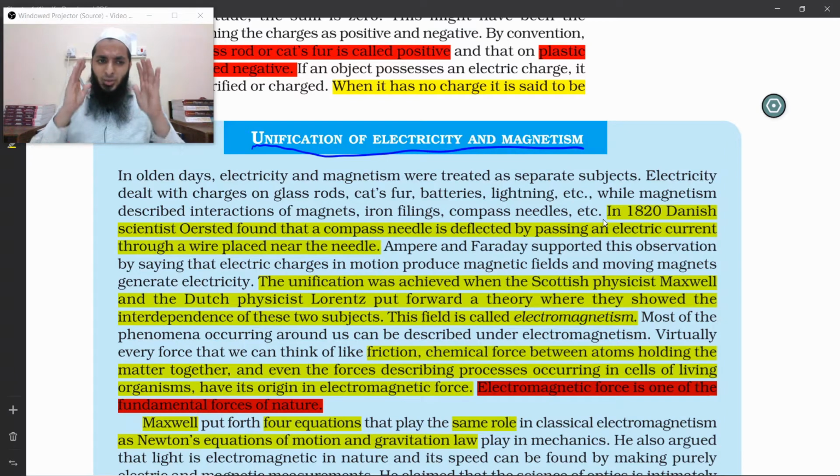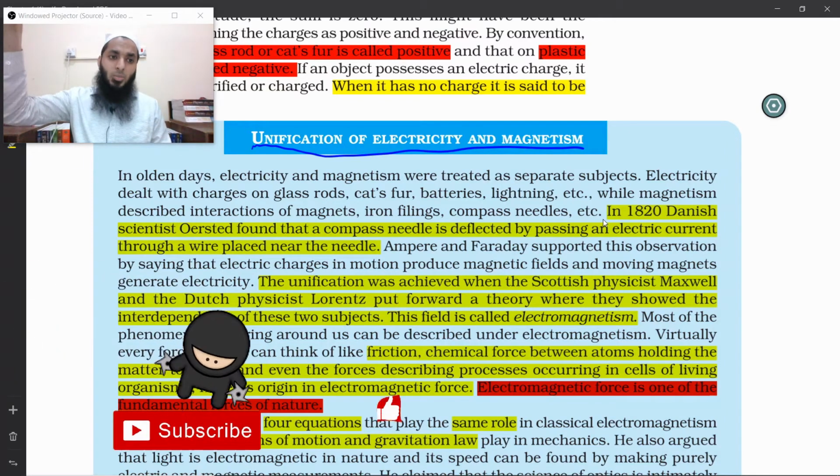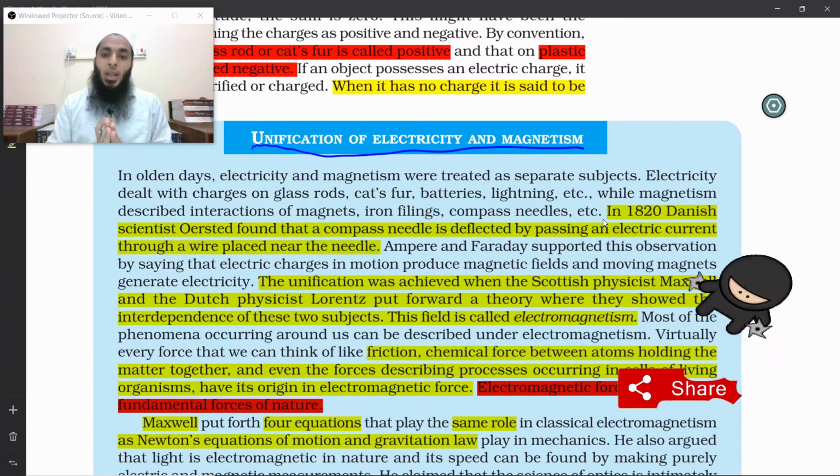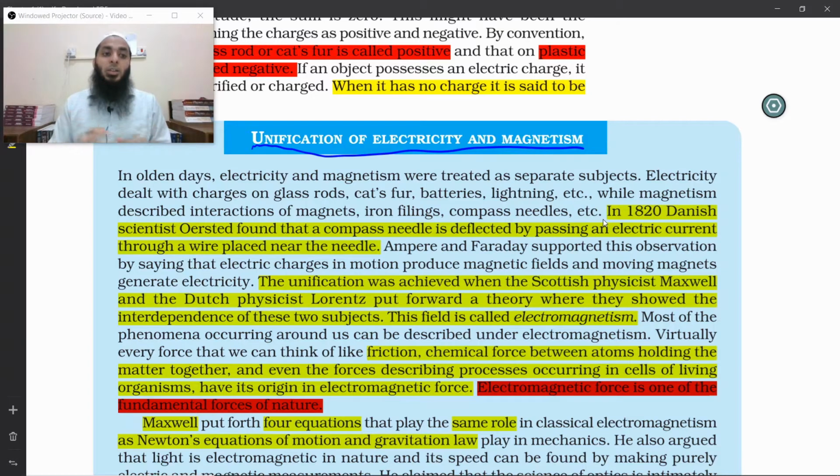This is what we have in our mind also. When we think about electricity, we think about light bulbs, AC, all these things working because of current. And again, when we talk about magnetism, we remember the magnet that we used to play with when we were kids, by attracting small pieces of iron filings. But it is a weird thing that these two are actually related. One produces the other, and the other produces the first one.